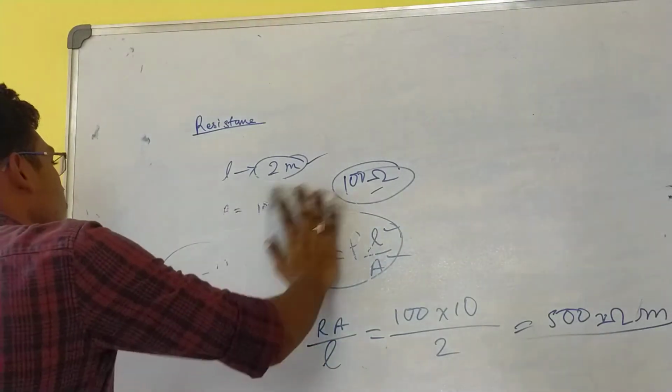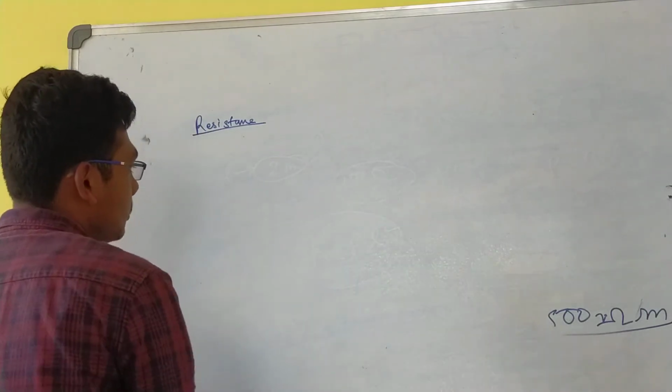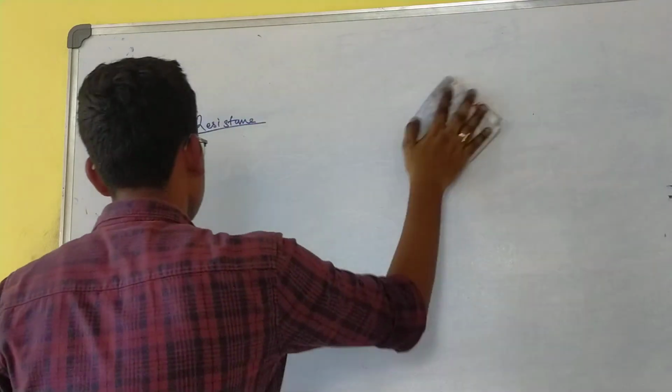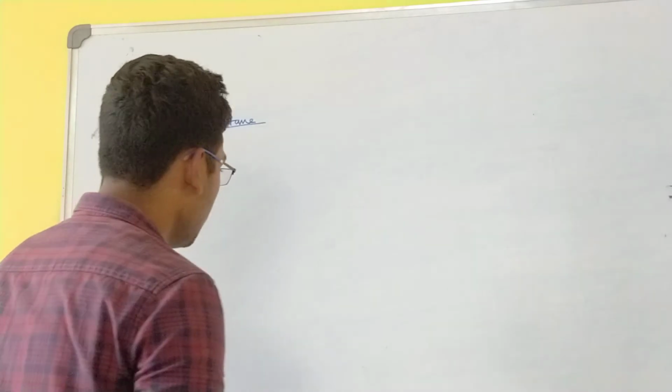You can find a lot of numericals in your textbook. You just need to practice them. You might not be able to solve them in your first attempt, but I'm pretty sure you will be able to solve them in your third or fourth attempt.